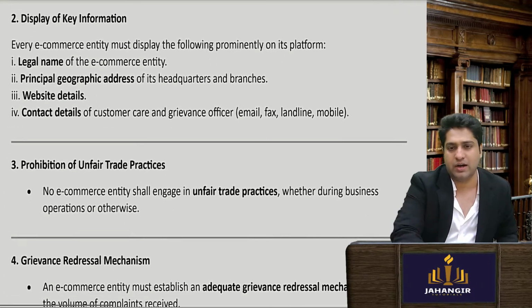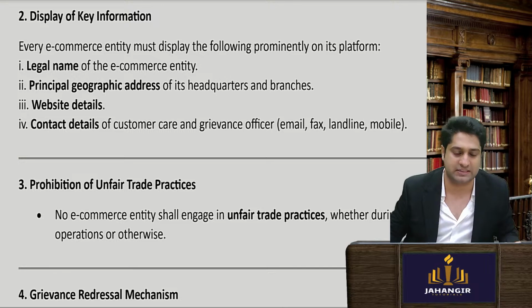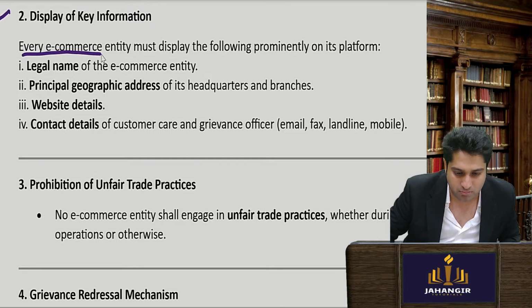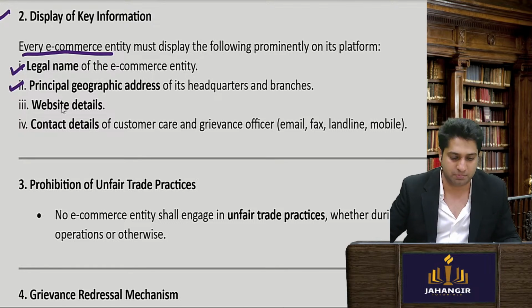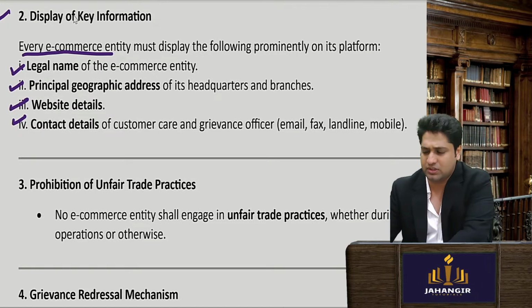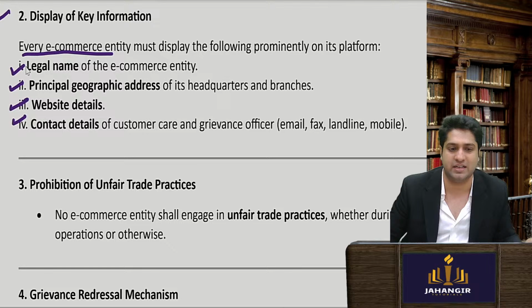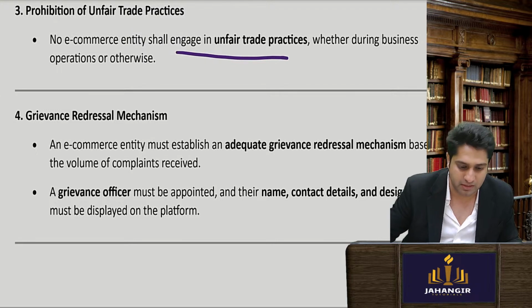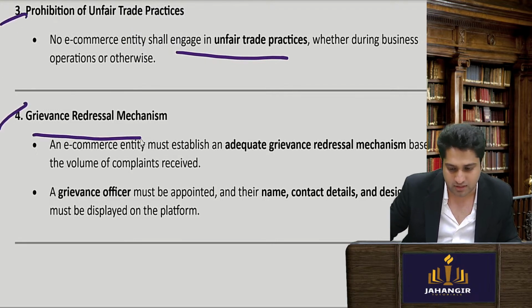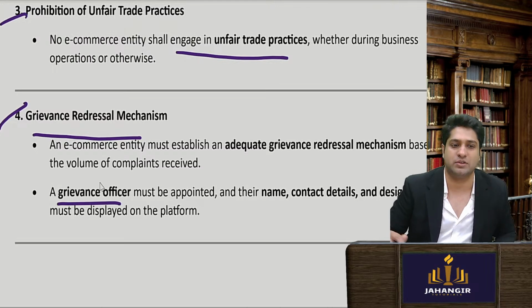Now I don't want you to learn anything, just recollect that when I go on an Amazon site, what do I see? So I see an e-commerce entity must display the following information: the legal name of the commerce entity, the area from where you're purchasing, the purchase website, the contact details. So you will come to know where you're ordering, where the goods are, who is the seller, where he is located, what is his GSTN number, everything will be there. Now Amazon must not do any unfair trade practice. Simple. They will have a grievance redressal officer. Now just remember the points. That is what we have to note.